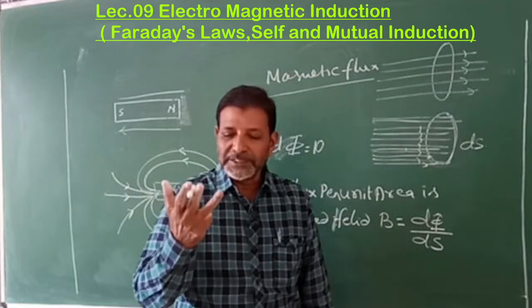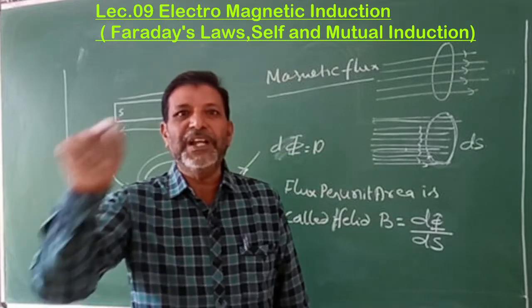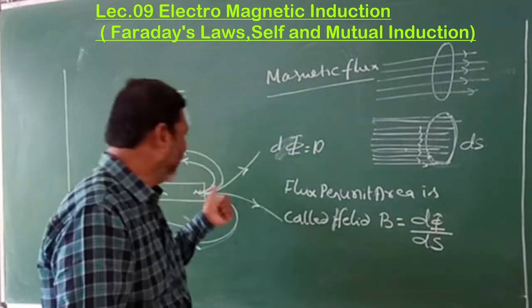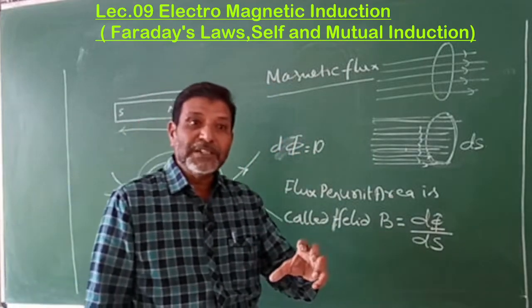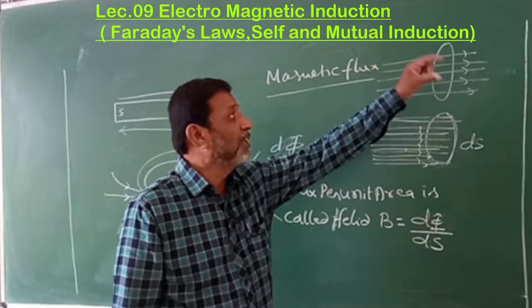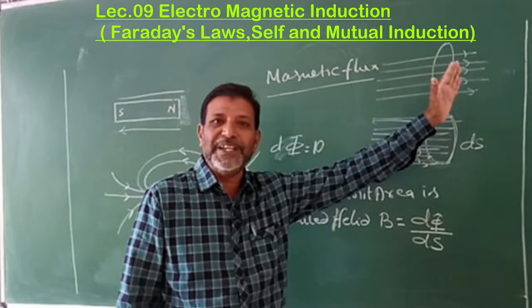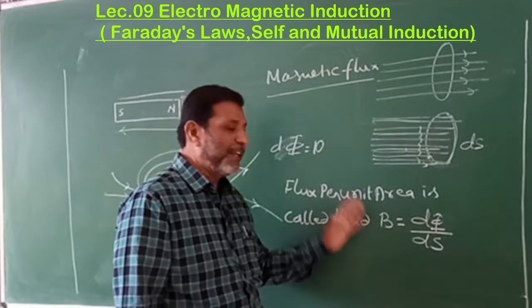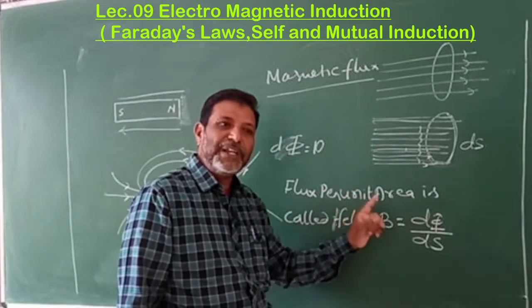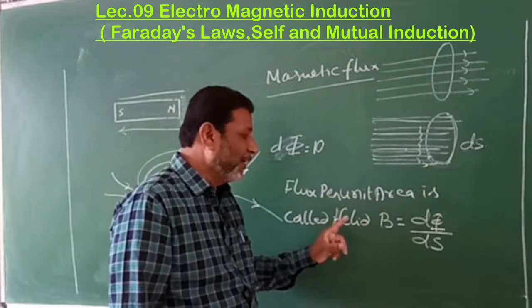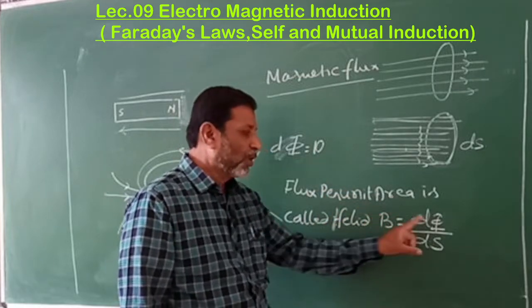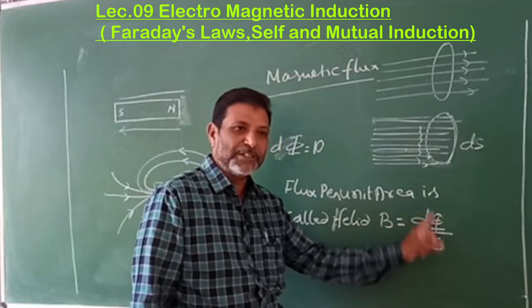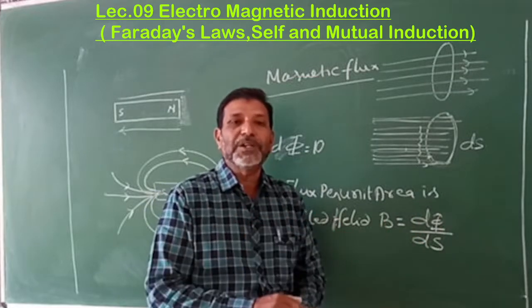First, what is the magnetic line of force? It is the imaginary line through which a magnetic pole moves or tends to move. Next, what is the magnetic flux? The number of magnetic lines of force crossing through a certain area is called the magnetic flux. The next is the magnetic flux per unit area, which is called the magnetic field. That is, magnetic field equals magnetic flux divided by area, or magnetic flux per unit area.